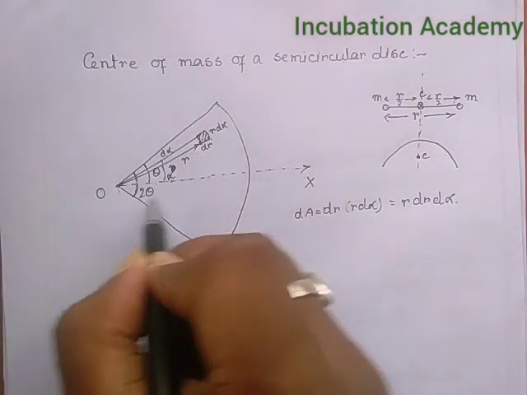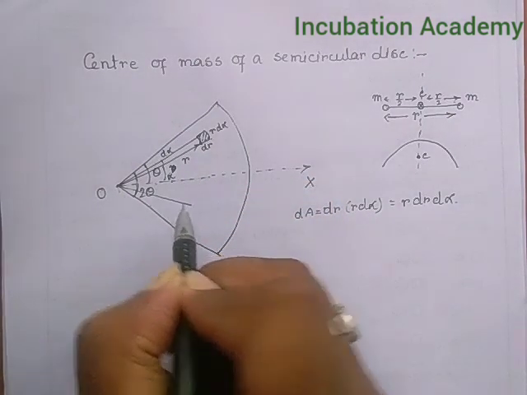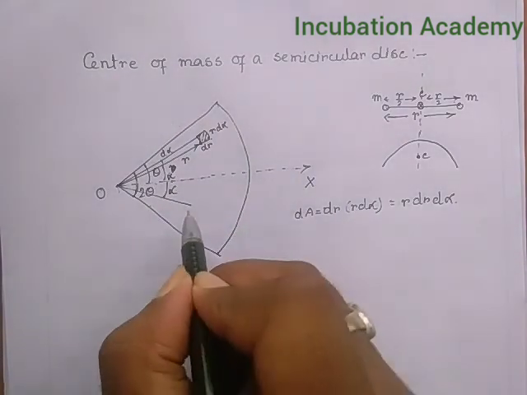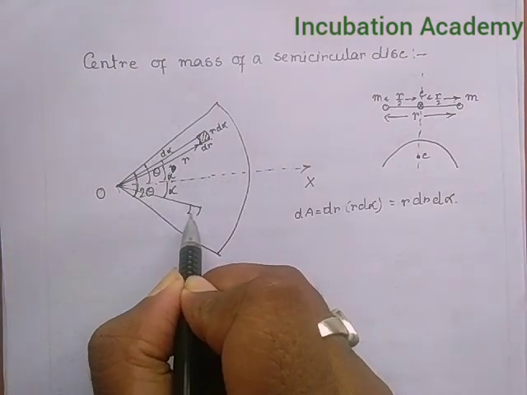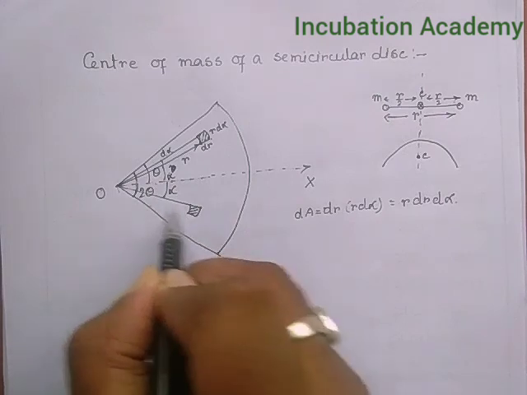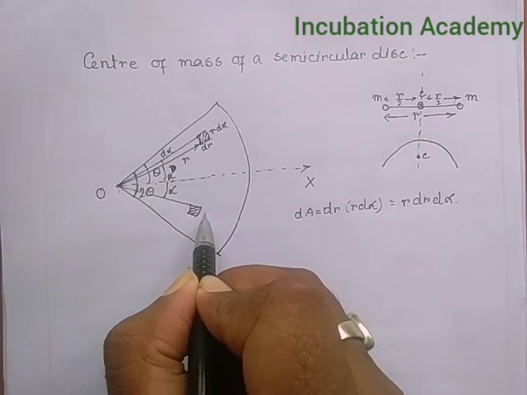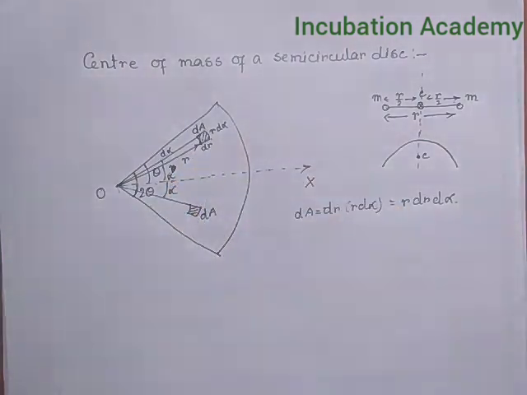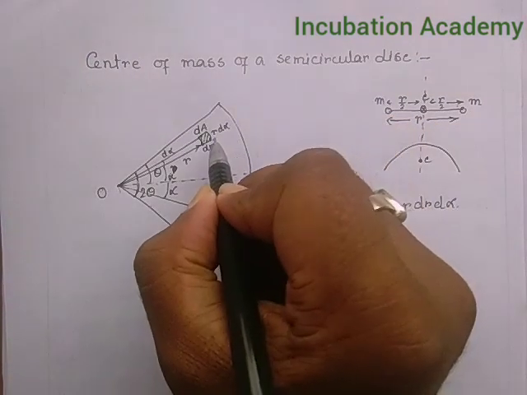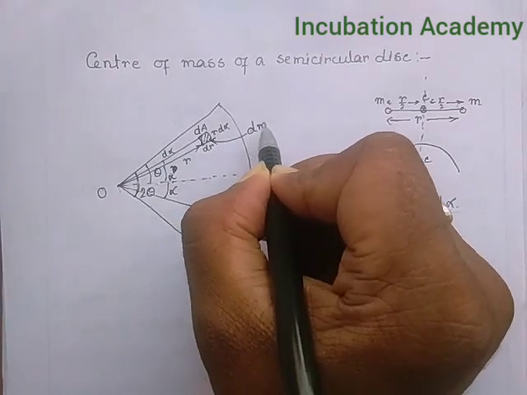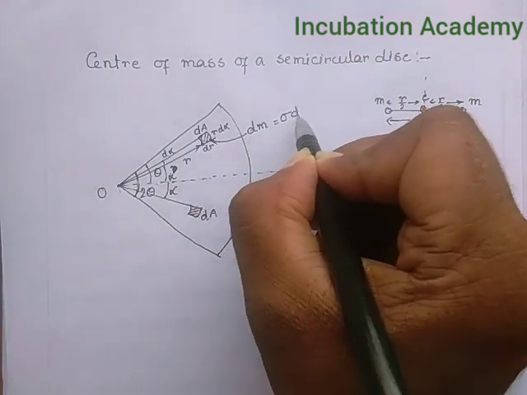If I consider another element symmetrically at the same angle alpha, then this is also dA. If it is dA, then this will also be dA. So, if I consider there are two similar masses, let us say it is dm and dm is equal to sigma into dA.